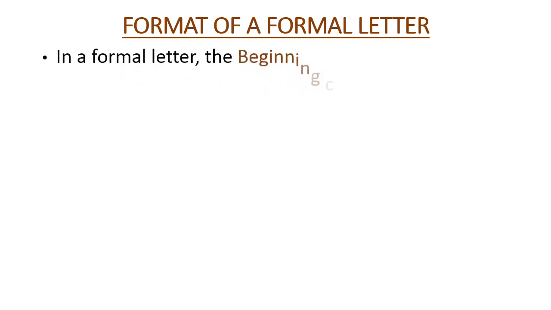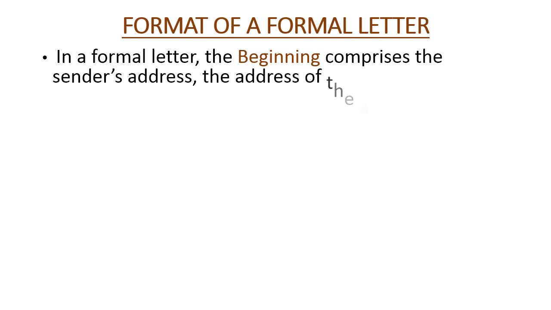Okay, so this is the format of a formal letter. Let's quickly see what is the format of a formal letter. In a formal letter, the beginning comprises the sender's address, the address of the addressee, and the date. So basically, the beginning always comprises the sender's address, the one who is sending, and the address of the addressee. Addressee is the person to whom your letter is addressed, and the date. There are three mandatory things. What are those? Sender's address, address of the addressee, and the date. Next.